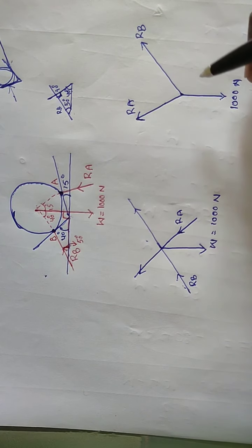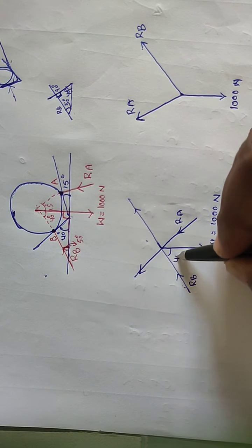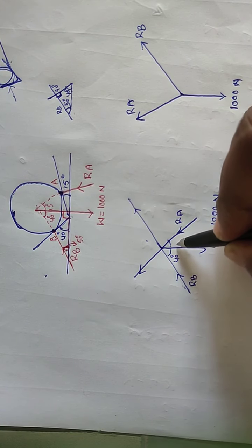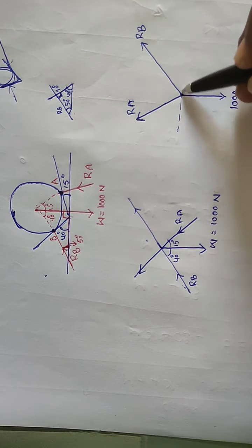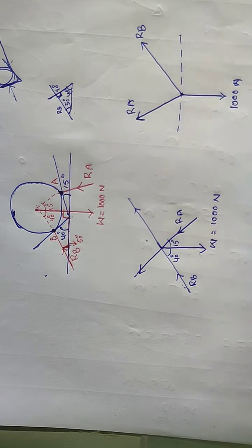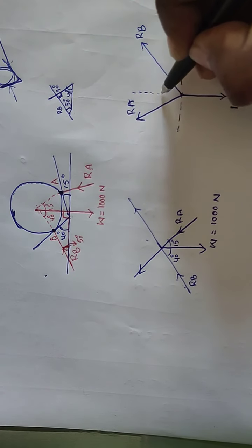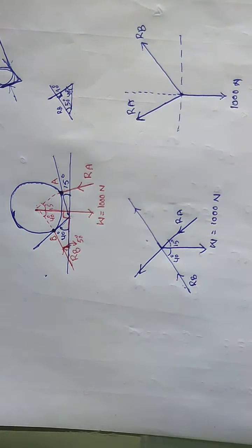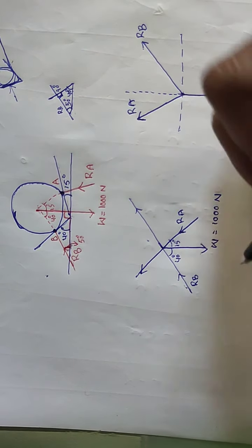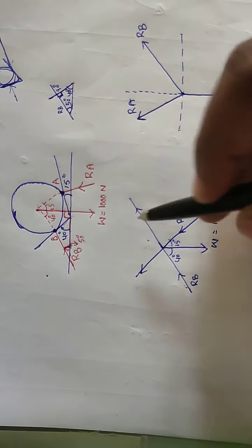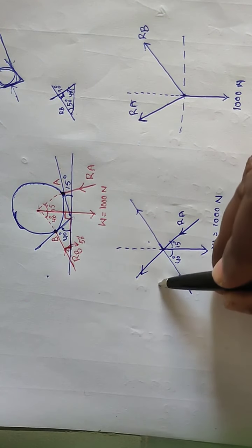So here this is 40 degrees, this is 15 degrees. Now draw a horizontal line here and a vertical line for calculations. Vertical line and horizontal line.